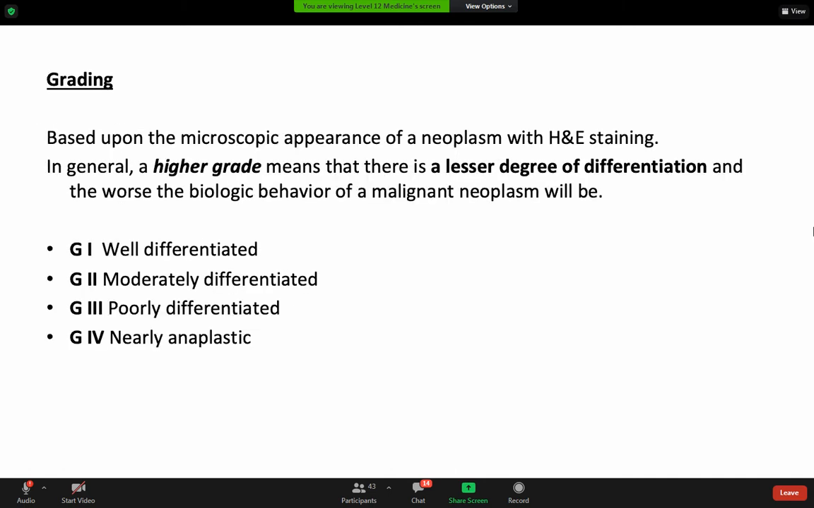Whereas grading is histopathological classification, right? Based upon the microscopic appearance of the neoplasm, in general, high grade means that there is a less degree of differentiation and the worse the biologic behavior of the malignant neoplasm will be. So grade G1, grade 1 well differentiated, grade 2 moderately differentiated, grade 3 poorly differentiated, and grade 4 nearly anaplastic. Clear? All I want from you is to know the difference between grading, which is used with the histopathology, and staging, which is clinical classification.